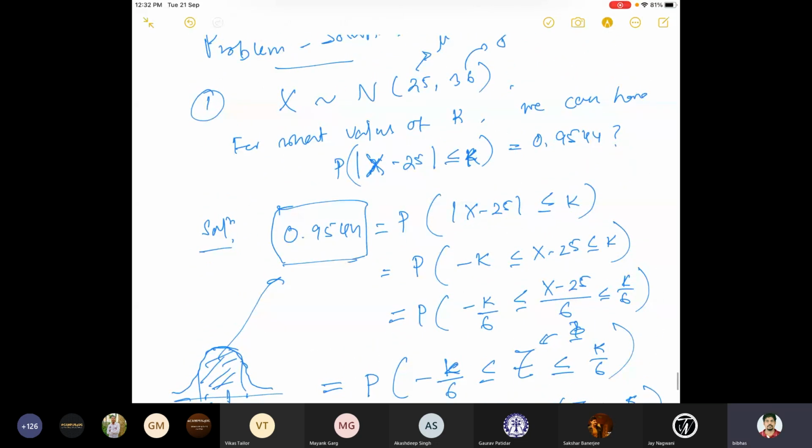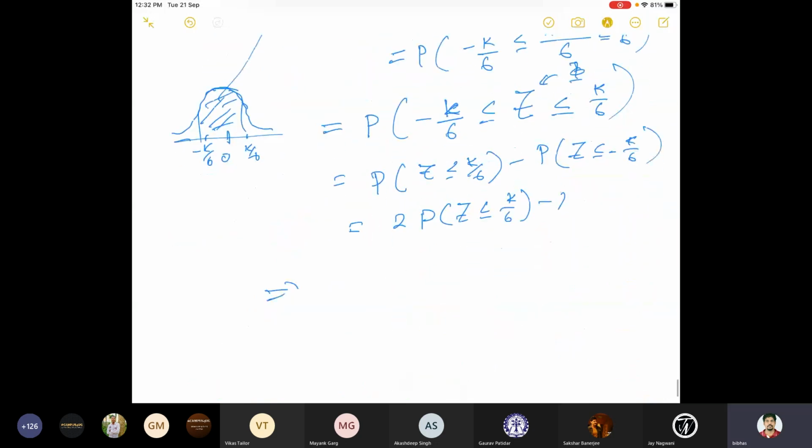So then you have to see the table for standard normal. Let me just write it down.